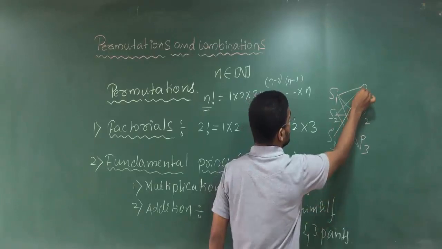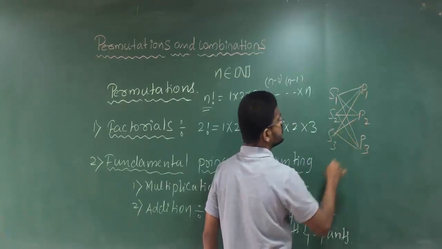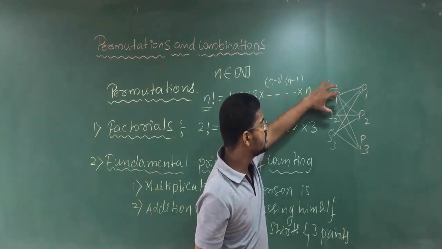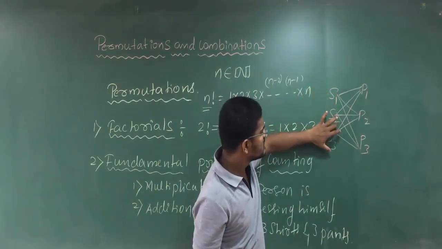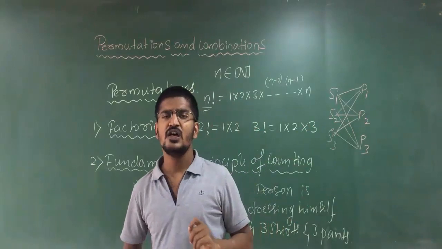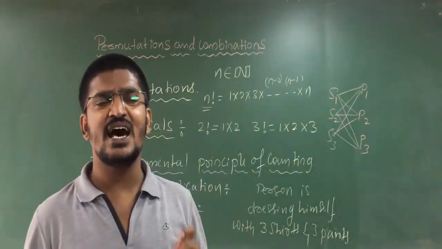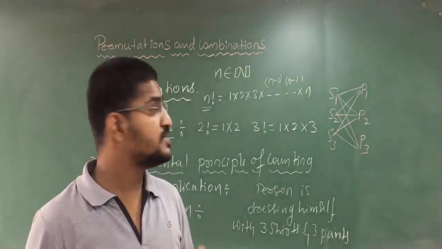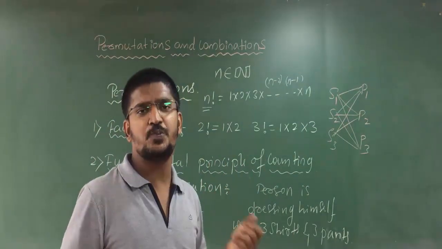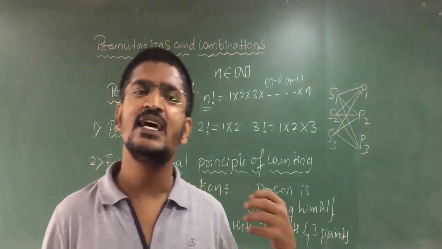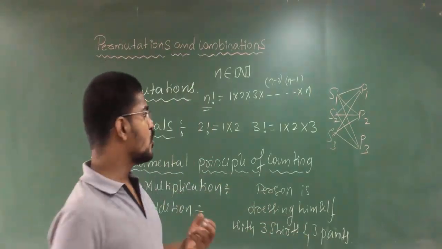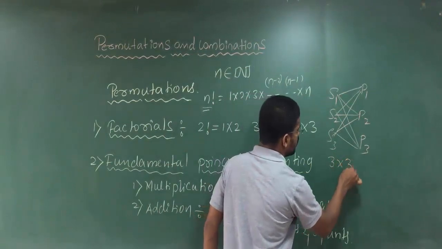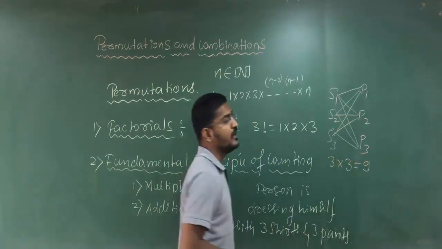With shirt 3 again he has 3 choices. So each shirt is having 3 pants as a choice. Again pant 1 has 3 choices, pant 2 has 3 choices, pant 3 has 3 choices. So here the total number of possible cases is 3 into 3, that is 9.